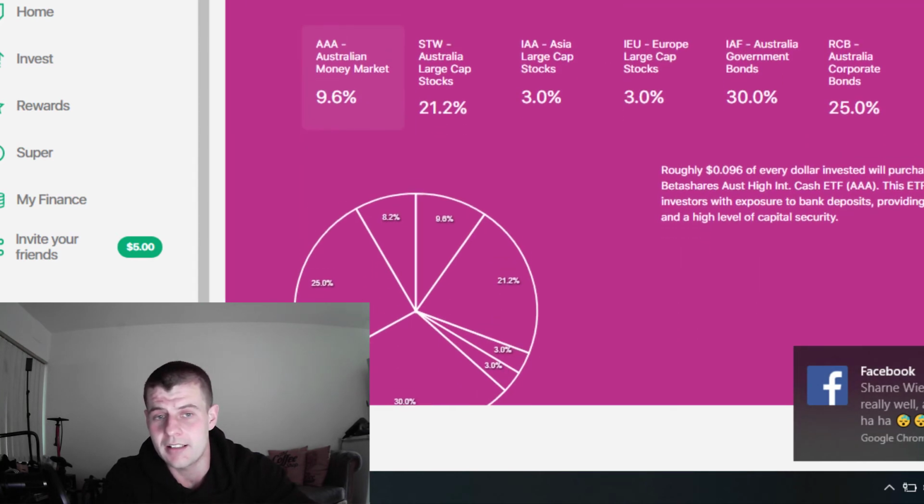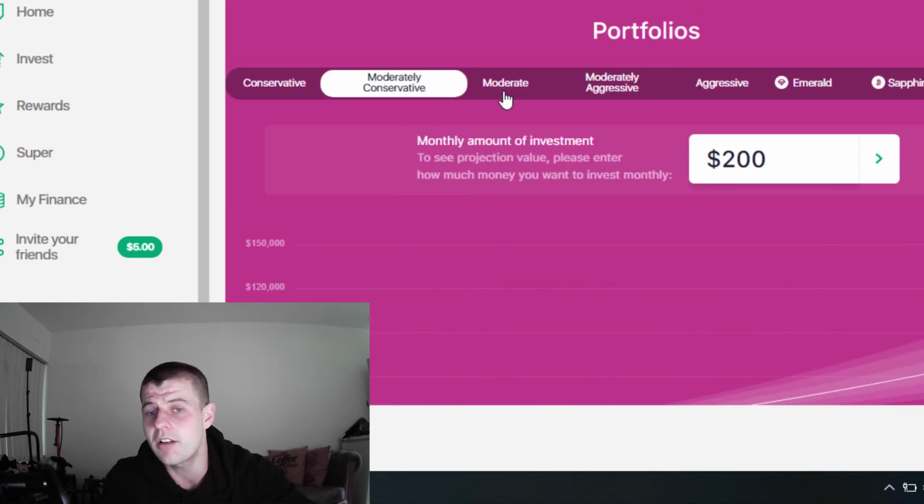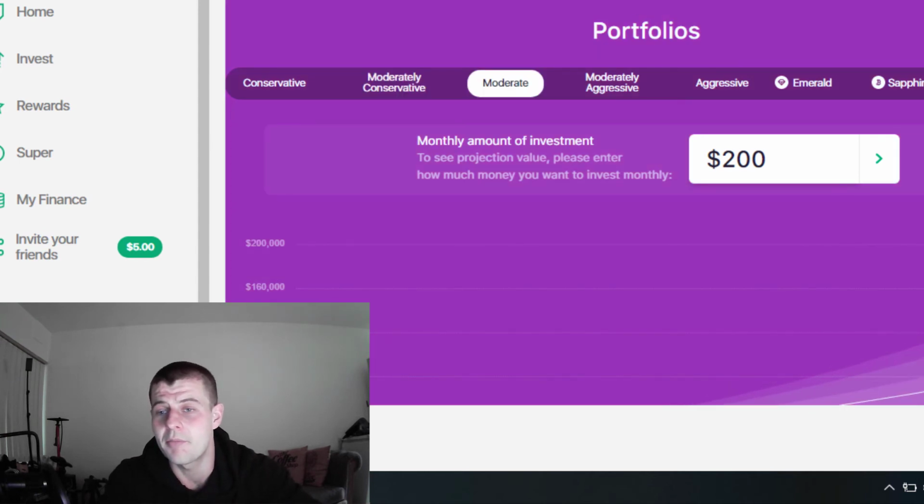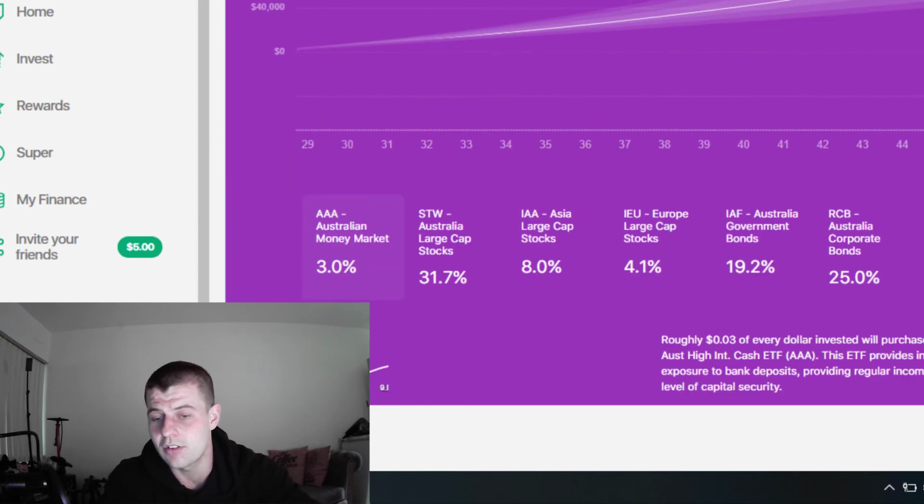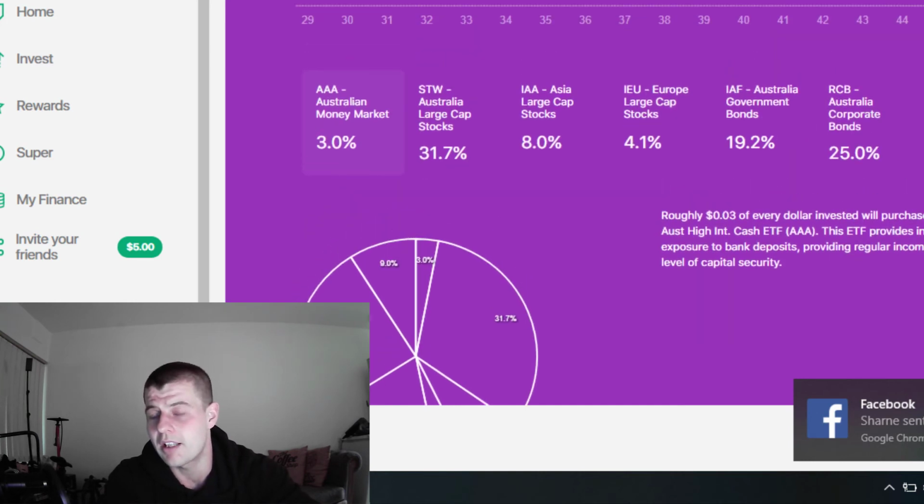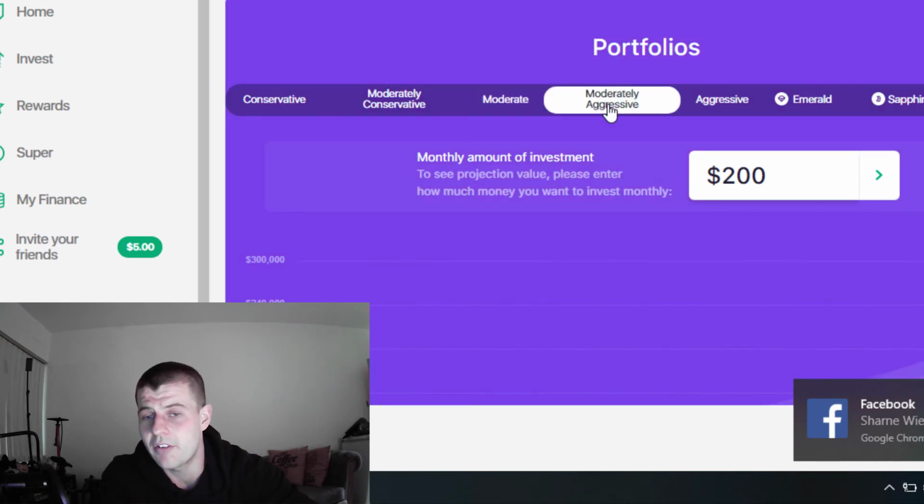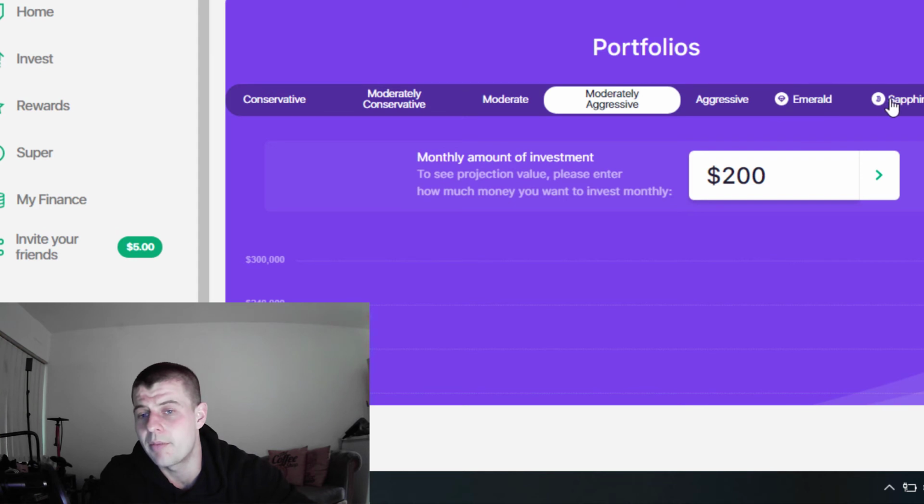So you can see that the split's slightly different. It has less in the money market and more in sort of the high growth stocks. It still holds bonds, so it's a little less volatile than we'd want if we had a long-term investment horizon, as it's a lot safer. Then you have moderate, and you can choose this portfolio. You can choose any portfolio you want, but I would recommend finding one which suits your investment horizon the best, okay? So one of my favorites is the Emerald or the Sapphire Portfolio, and I'm going to explain why now.